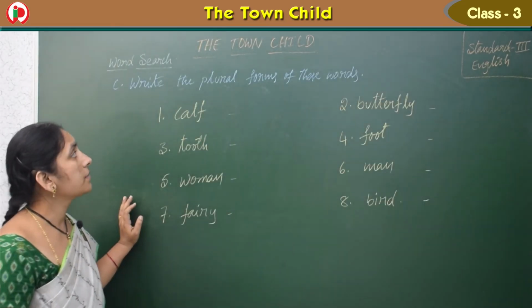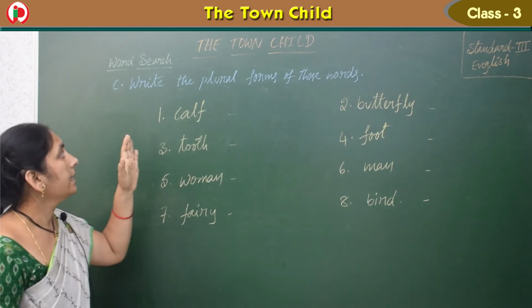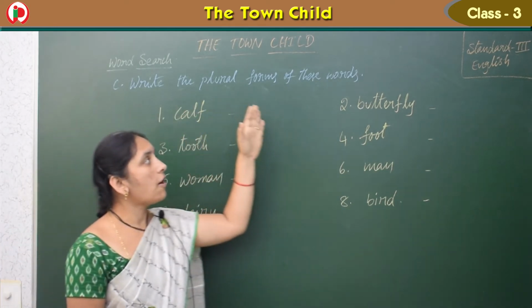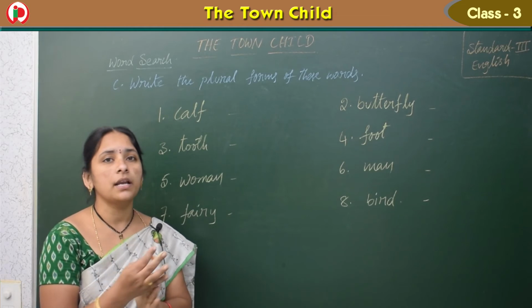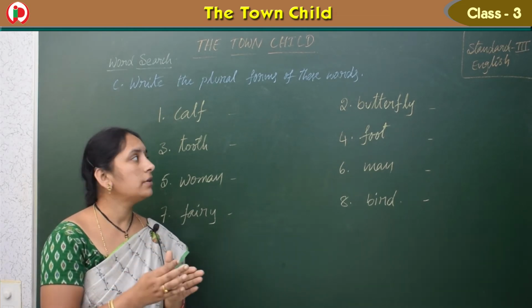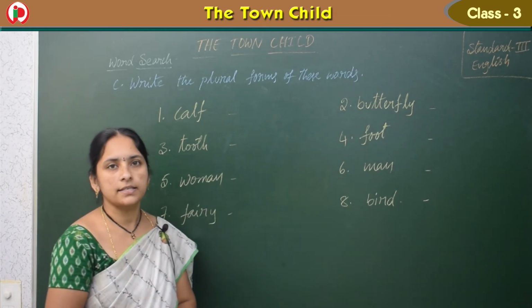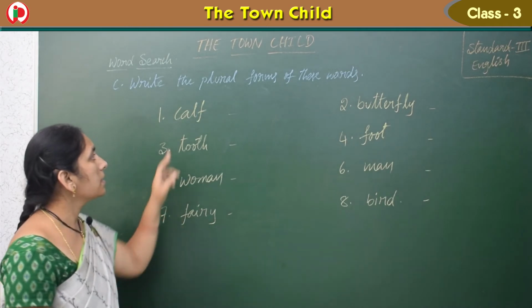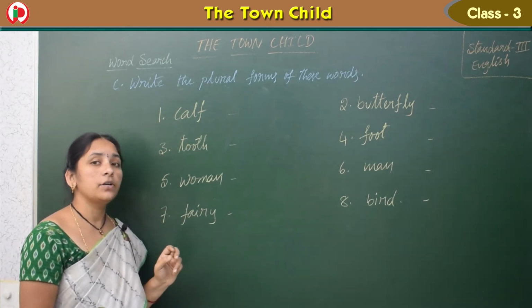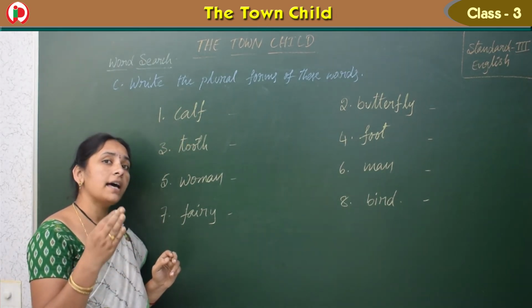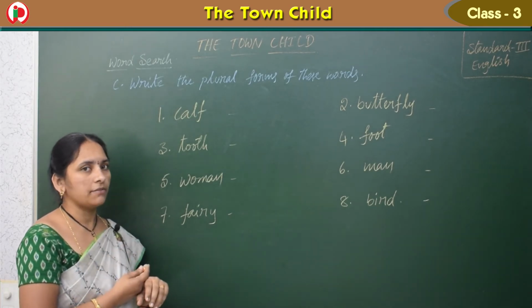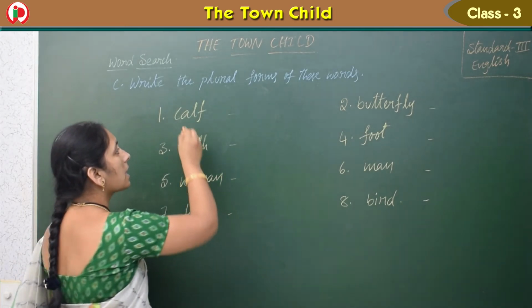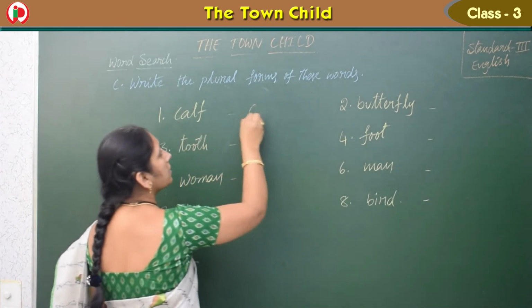Yes, see children, the next we have here: write the plural forms of these words. So already we have completed singular nouns and plural nouns, and now we should write the plural forms for these words. What are these words? Here, calf. I told you, a word ending with f or fe changes into ves in the plural form, right? So here calf is there, and we should write it